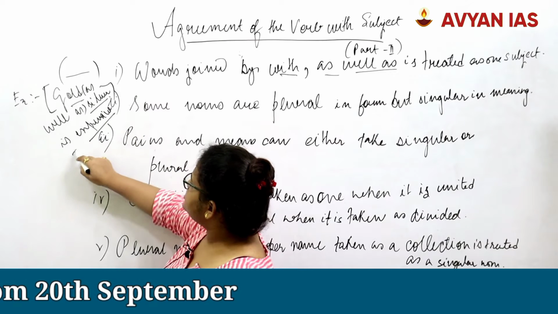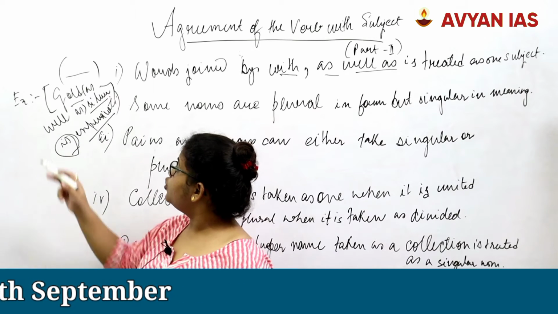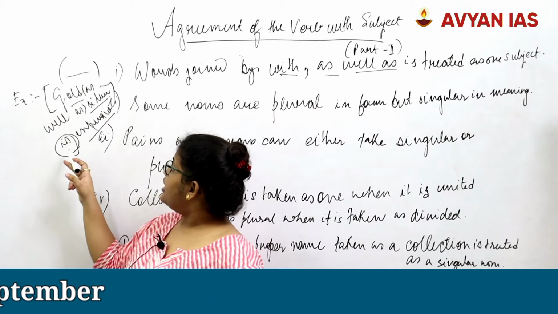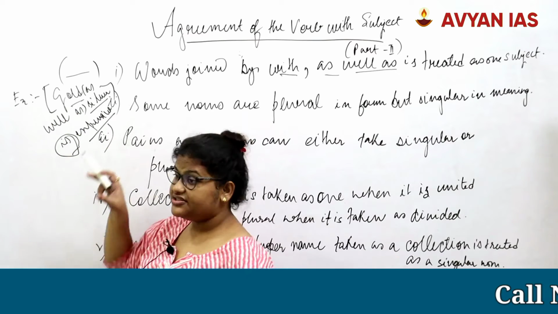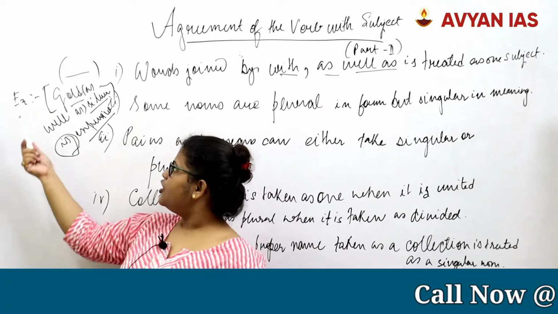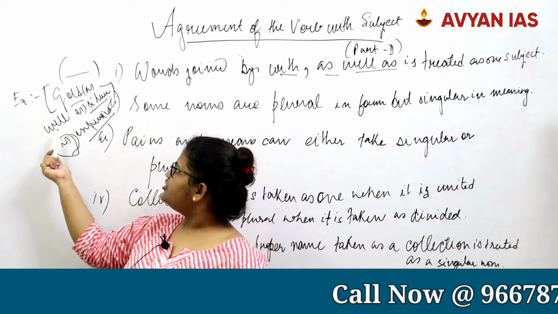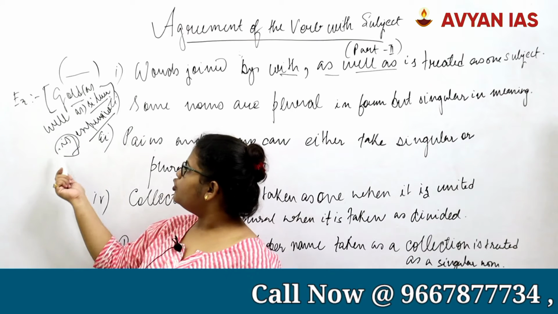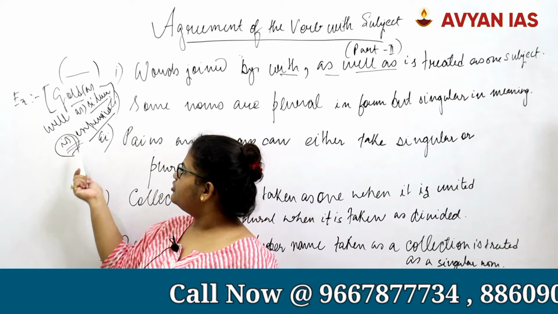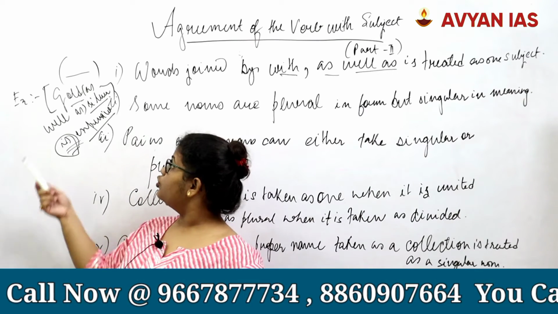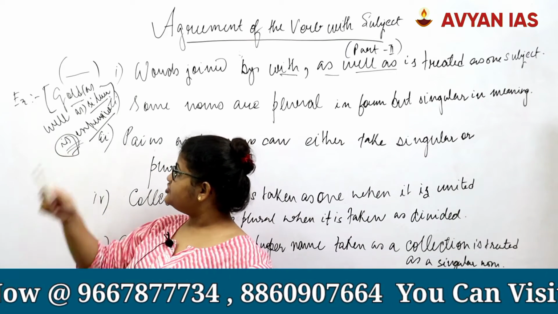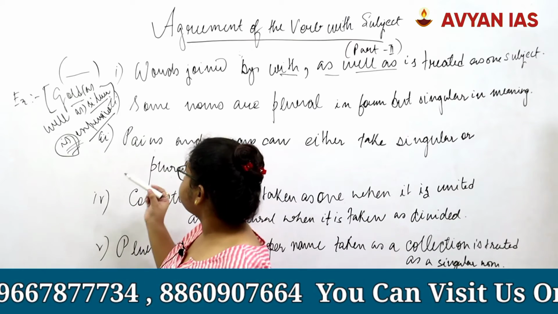In the earlier classes we had dealt with using and in between, and in that also we would take a singular verb. Gold as well as silver is precious, or gold and silver is precious or expensive, whatever.